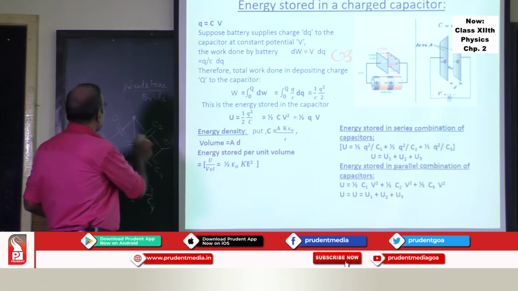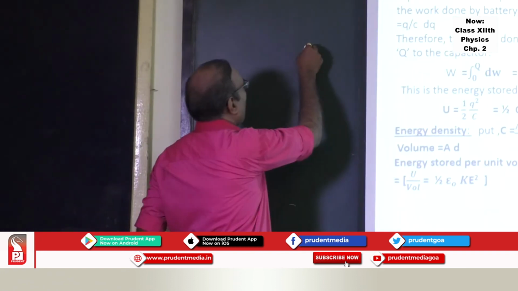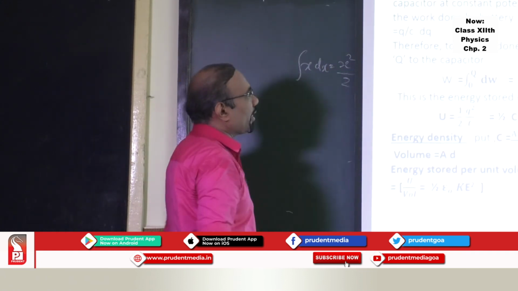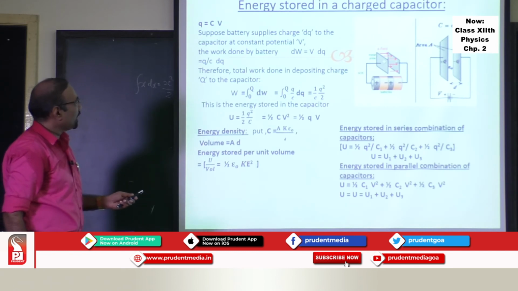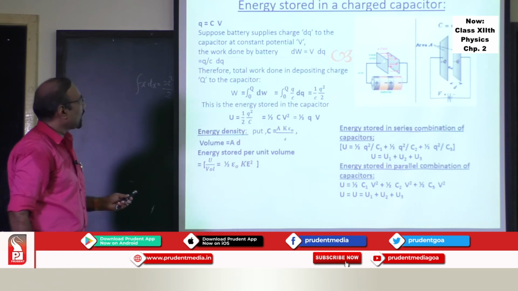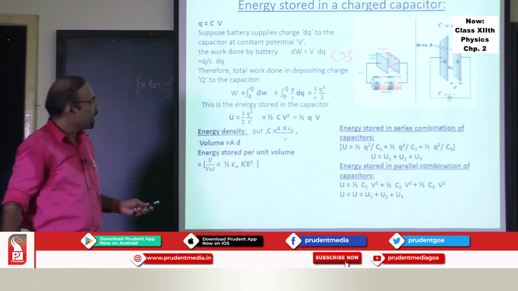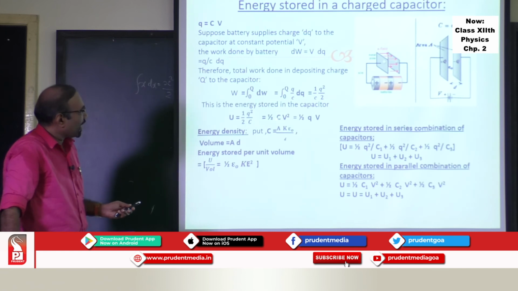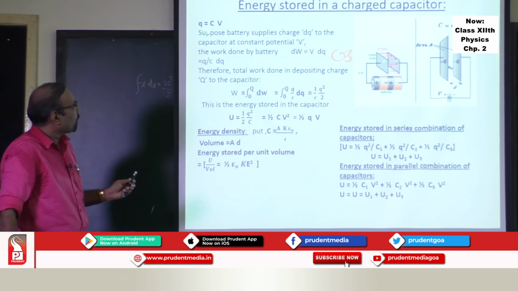Integral of Q dq is just like integral of x dx. Integral of x dx is nothing but x square by 2. So integral of Q dq is Q square by 2. And this 1 by C into Q square by 2 is the work done. This work done is stored as the energy in the capacitor. This energy is stored, half Q square by C. One can write in terms of half CV square or half QV using this particular formula.